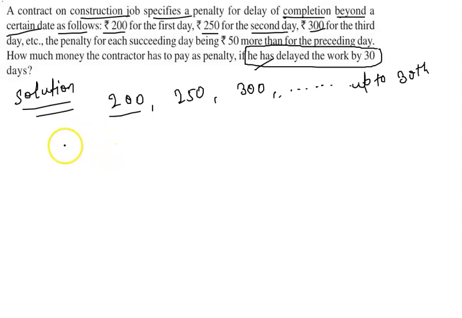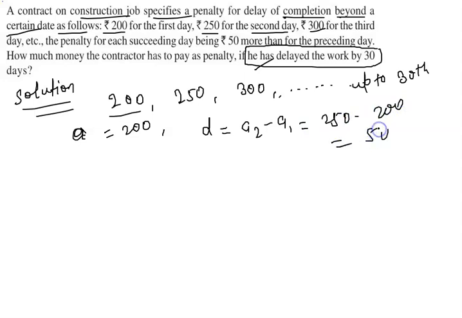Now I have to find out how much money the contractor has to pay as a penalty. This is a very simple question if you know the concept of the AP. First of all, we have a equal to 200, because a is the first term, and the common difference d. We know the formula d equal to a2 minus a1, which is 250 minus 200, so d is 50. This is very simple.